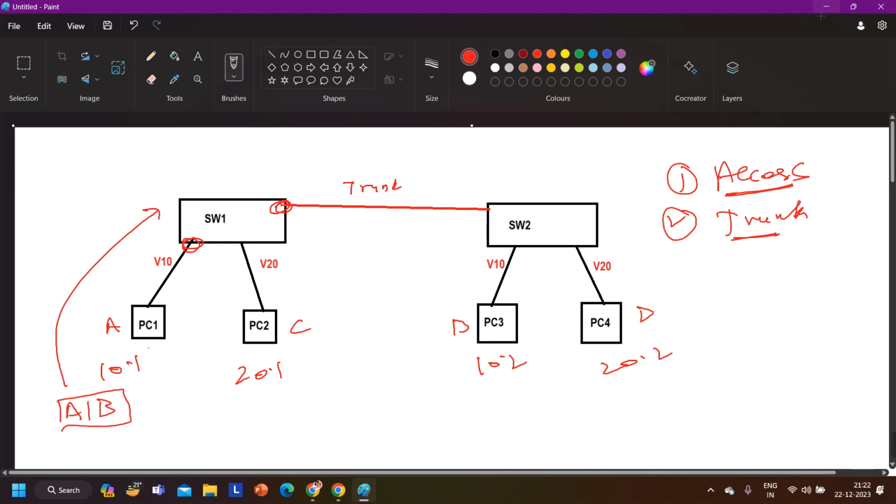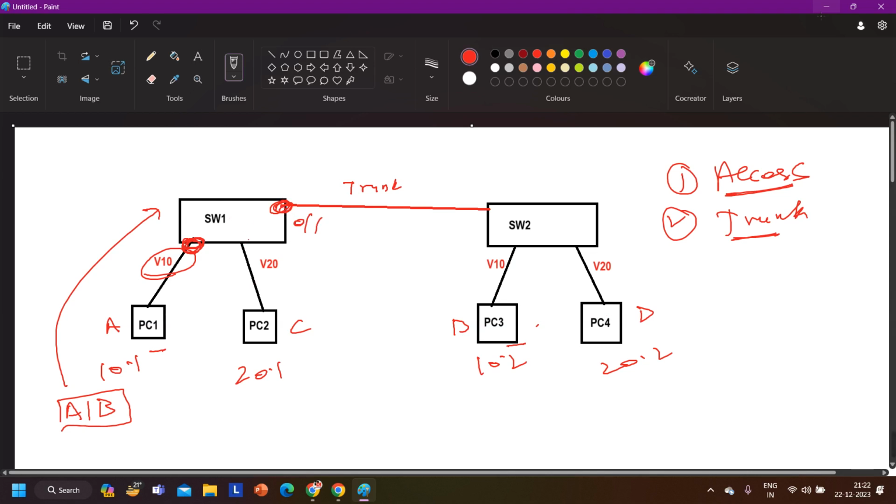Now the question is, if this time 10.1 wants to communicate with 10.2, again source MAC A, destination MAC B. This PC will forward the frame to the switch. The switch will receive it on this interface. This interface is a member of VLAN 10. Again the switch is going to check its MAC address table. If the entry is available in the MAC address table, then definitely the destination MAC will be learned on this interface, right? Because switch 1 will learn the MAC address of PC3 on this interface only. Let's say this is interface 0/1.